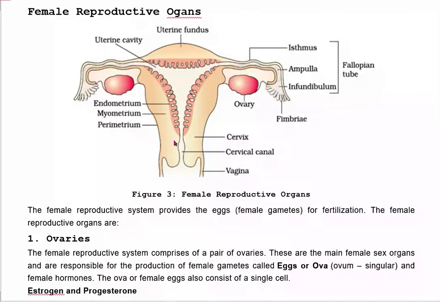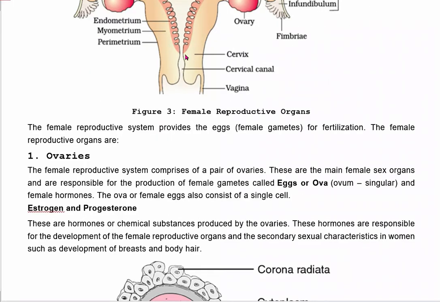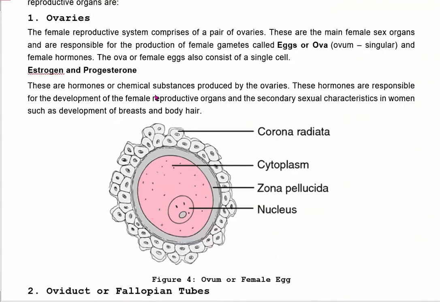Students, in this diagram, you can see this is the place which is called uterus. Okay, this uterus is connected with the help of cervix to the vagina. Okay, this is female reproductive system, and there is uterus. Uterus is connected with the ovary with the help of this oviduct. So from ovary, eggs move from here and through oviduct they pass into the uterus. Okay, this uterus is then connected to vagina through cervix.